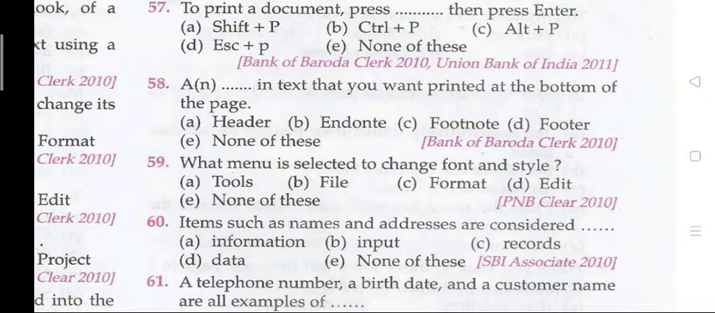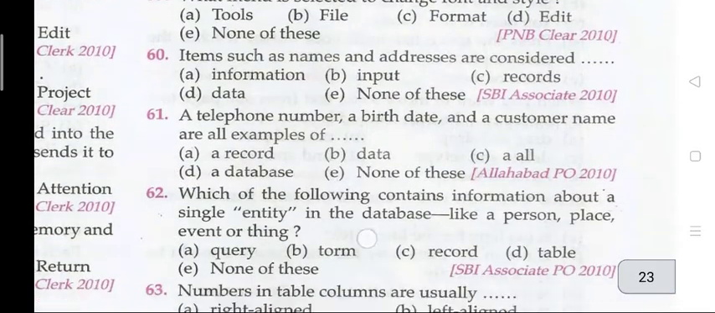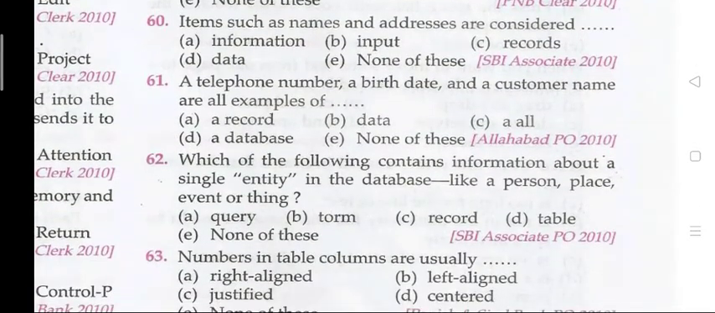Question 59. What menu is selected to change font and style? The right answer is C, Format. Question 60. Items such as names and addresses are considered. The right answer is C, that is your records.